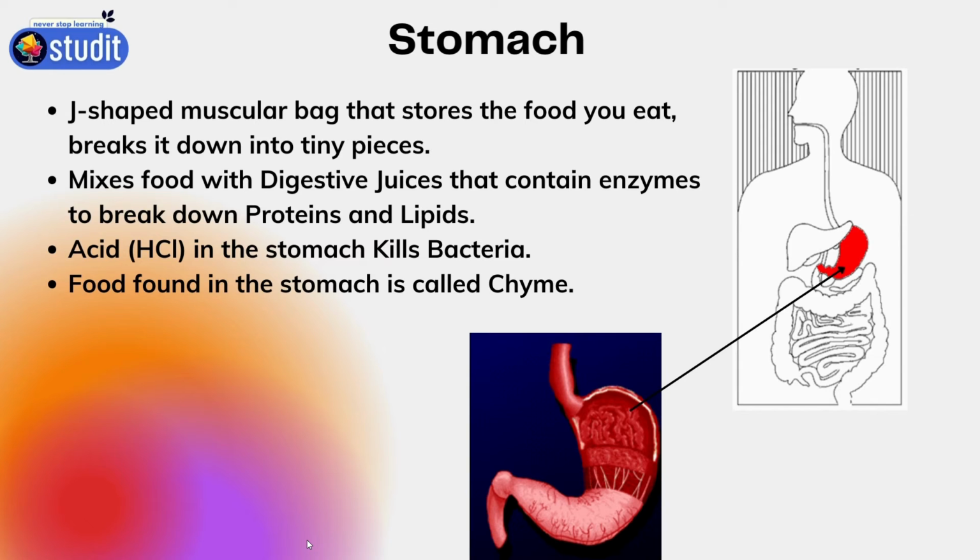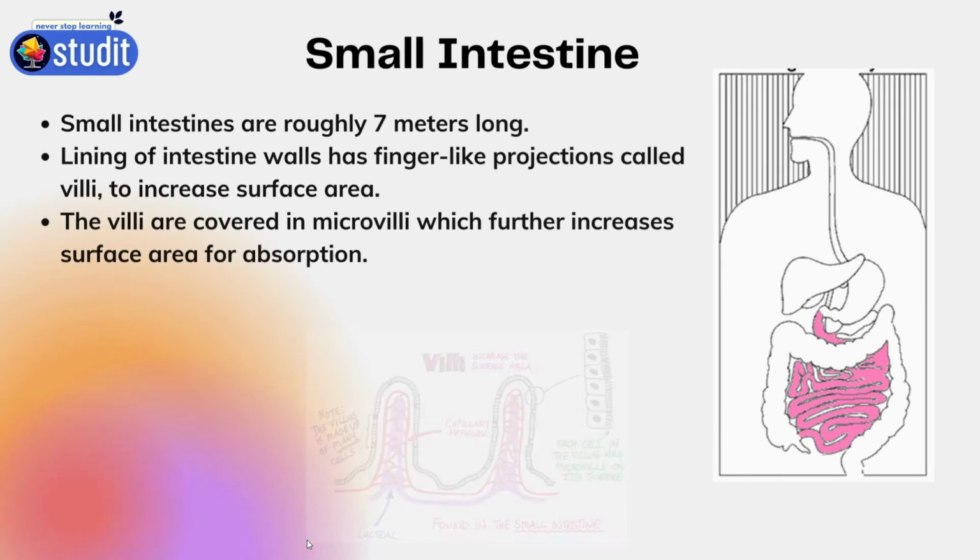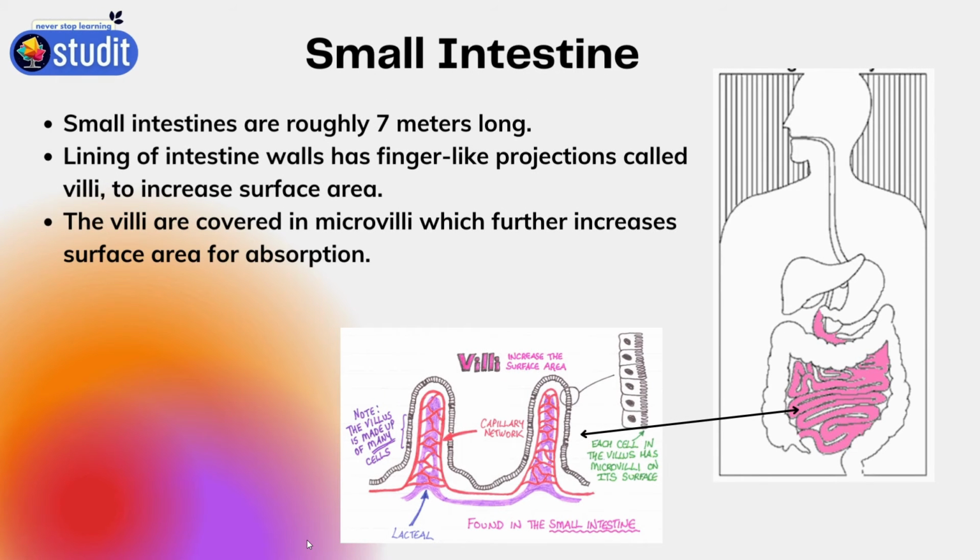Then we will discuss the small intestine. The small intestine is a roughly 7-meter long pipe. It connects the stomach and the large intestine. The lining of the intestine walls has finger-like projections called villi. It is not a straight line. It is in a villi-like structure because it has to increase the surface area.